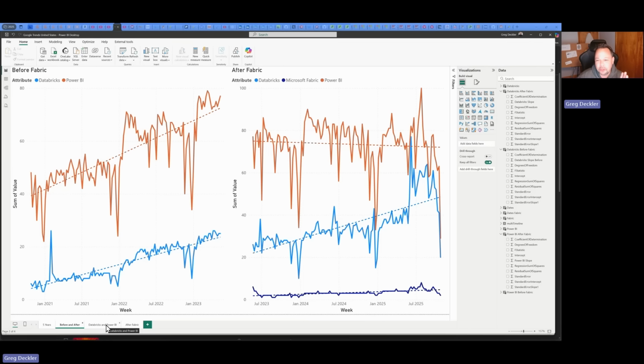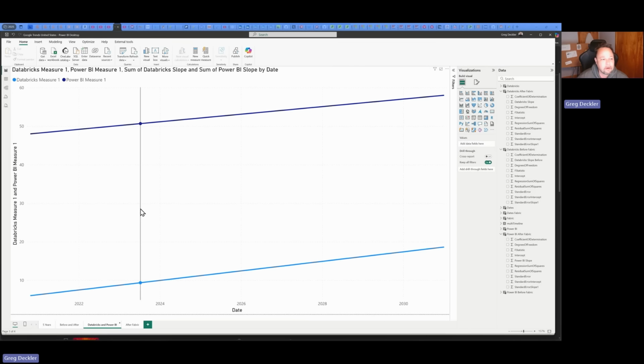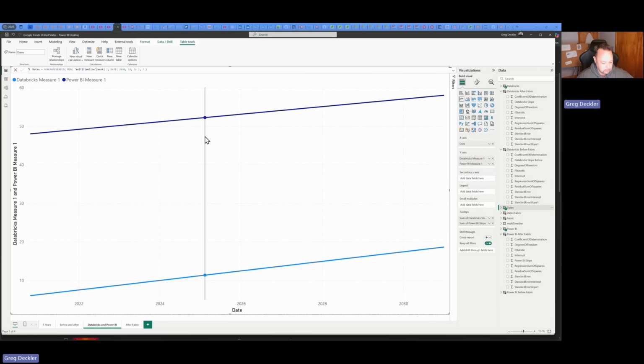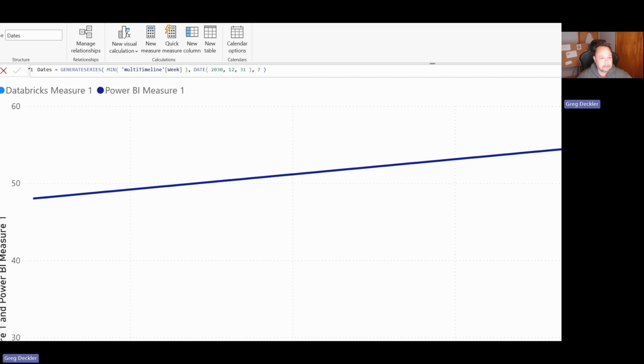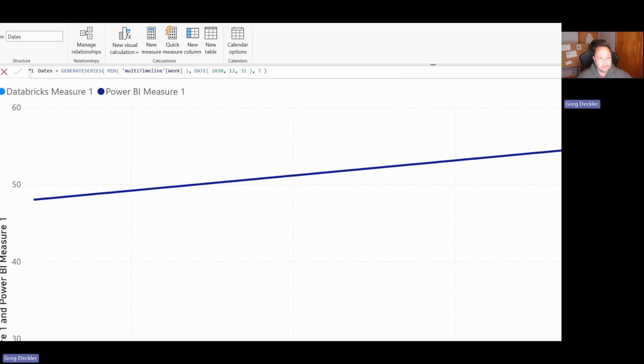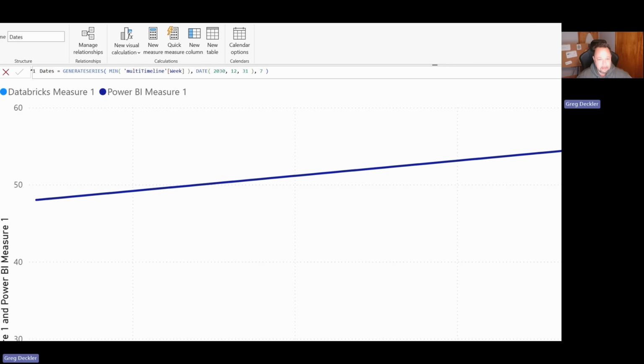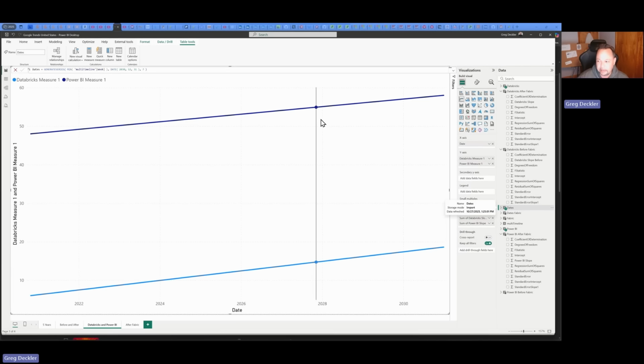Then I wanted to do projections out into the future, right? So what I have here is Power BI and Databricks, trying to project them out to 2030. What I did there is I just did a generate series, for the minimum of multi-timeline week, and then the date 2030, 12/31. So push it out there.